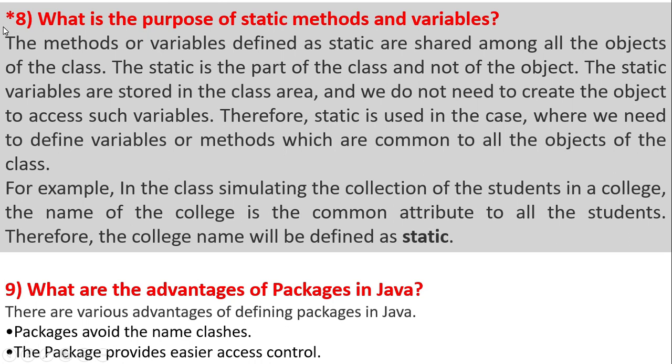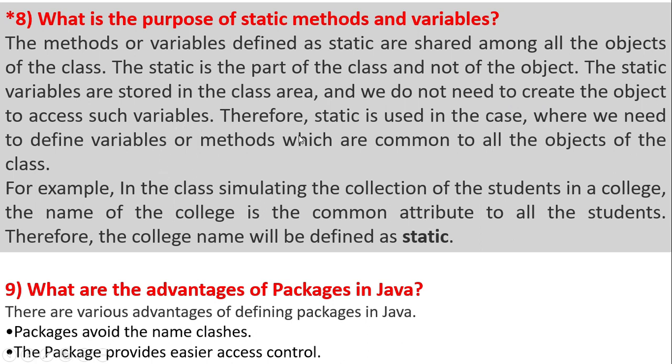Now the most frequently and commonly asked question is, what is the purpose of static methods and variables? They may ask you what is a static method and static variable. The methods or variables defined as static are shared among all the objects of the class. Static is part of the class and not of the object. The static variables are stored in the class area, and we do not need to create an object to access such variables.